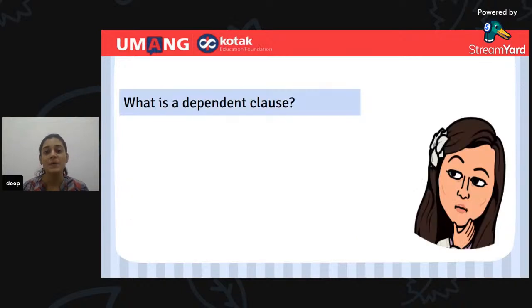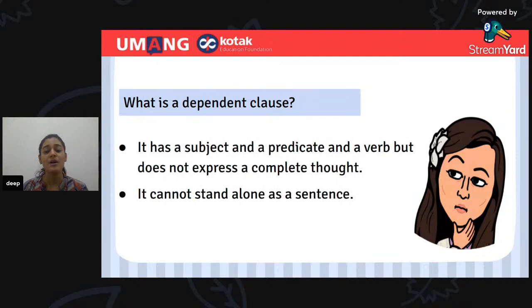Come on. Now let's look at what is a dependent clause. Type dependent clause in the chat box quickly. You can even write DC. Okay. Now let us learn what is a dependent clause. It has a subject, a predicate and a verb, but does not express a complete thought. It cannot stand alone as a sentence. That means it is dependent on the independent clause. It doesn't have a complete meaning to the sentence.